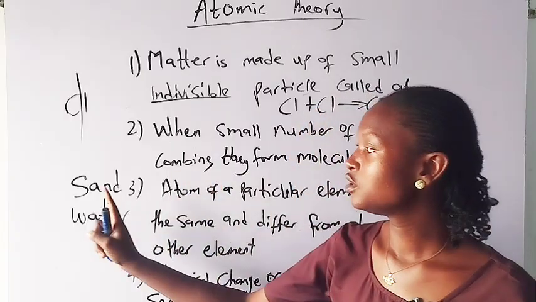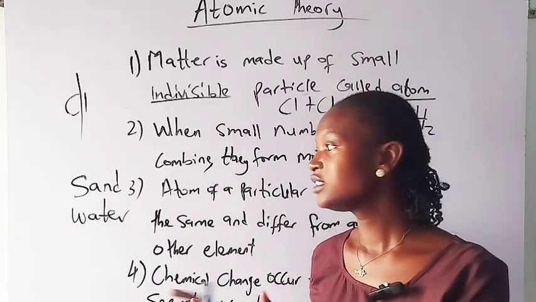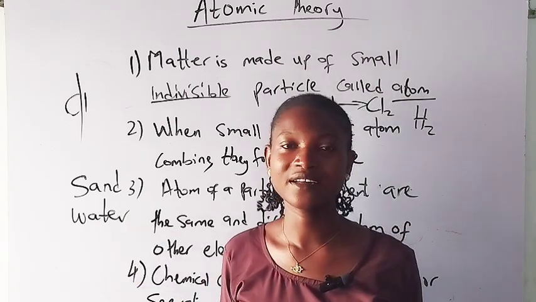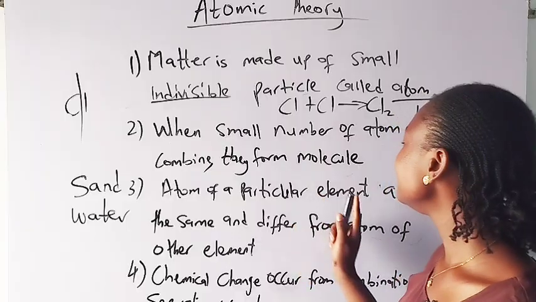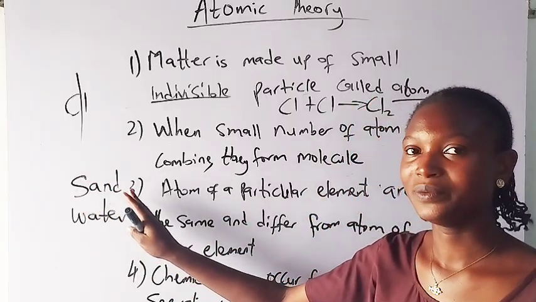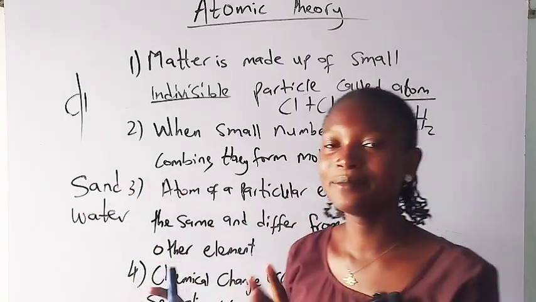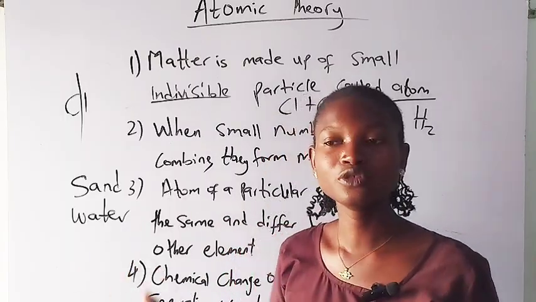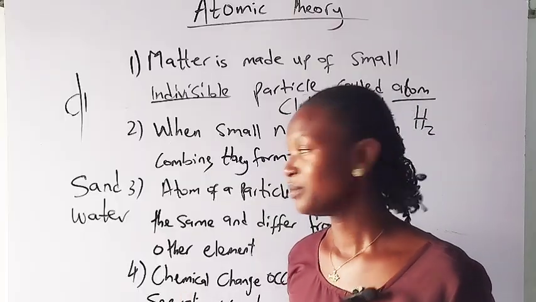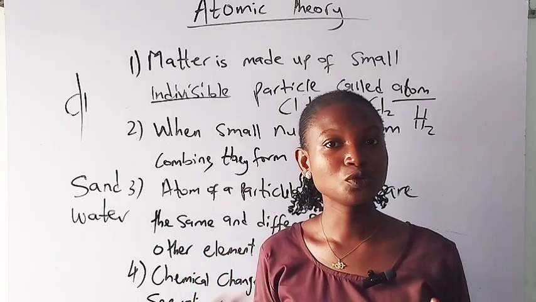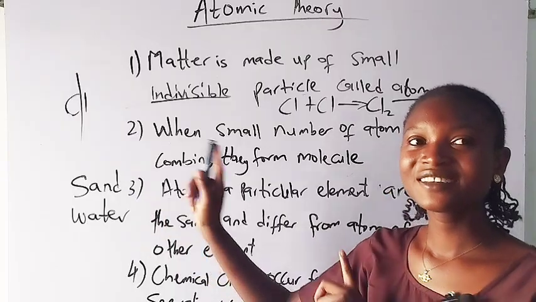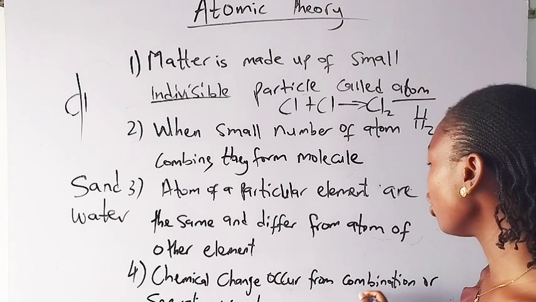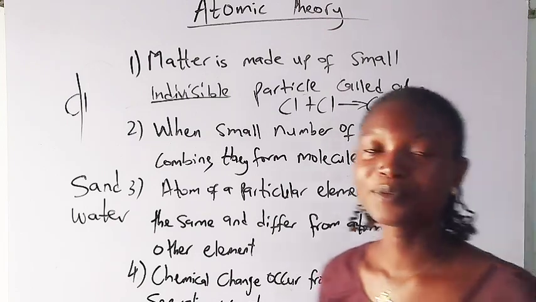If sand comes out as a solid and water is a liquid, definitely an atom of sand cannot be mistaken for water, right? So atoms of the same element, let's say sand is an element now, are the same. If you collect sand from anywhere and combine it together, it will still look the same. Water, too, will look the same. But you cannot mistake sand and water for each other.